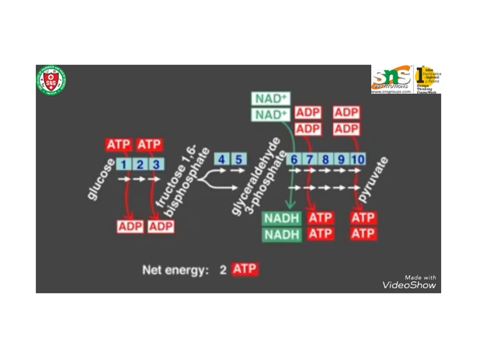This is the end product, that is two molecules of pyruvate and two molecules of ATP. So net energy is 2 ATP.